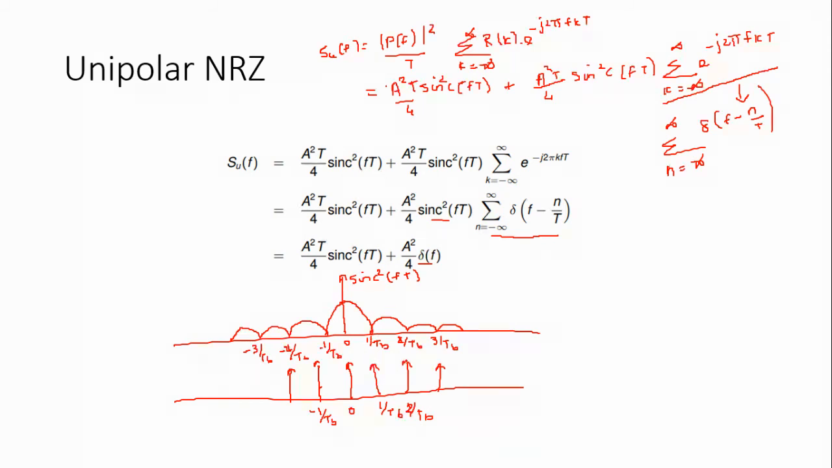0 into anything will be 0. Here this is 0, this is also 0. Then a DC component is present. The DC component value is equal to delta F. So the spectrum of unipolar non-return to 0 is A square T divided by 4 sinc square FT plus A square divided by 4 delta F.